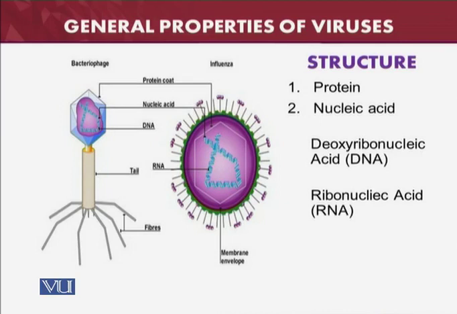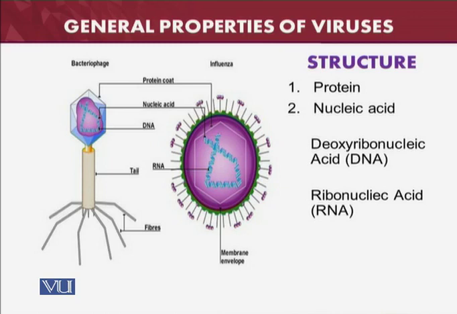You can say once again that we can divide them into two kinds: simple viruses or complicated viruses. The simple viruses are composed only of nucleic acid and a protein coat. You can see in the PPT the bacteriophage and the influenza virus. Both have a protein coat, with nucleic acid inside. The bacteriophage is a DNA virus, while the influenza virus is an RNA virus.